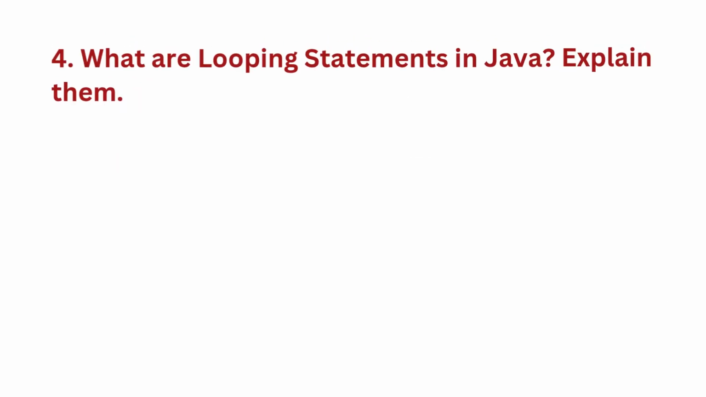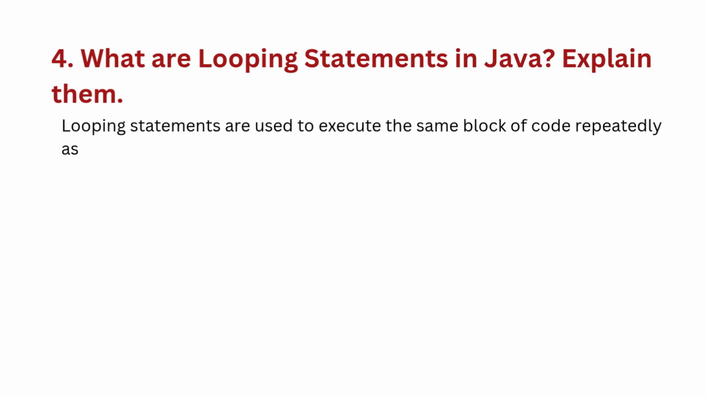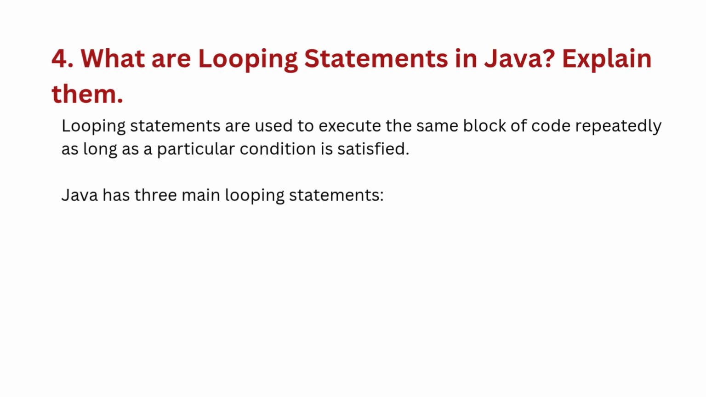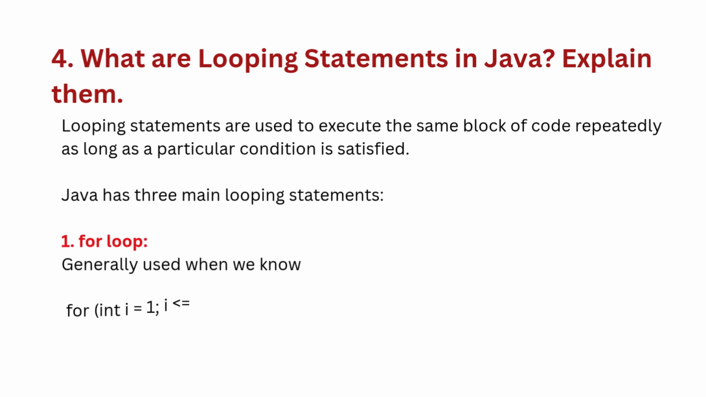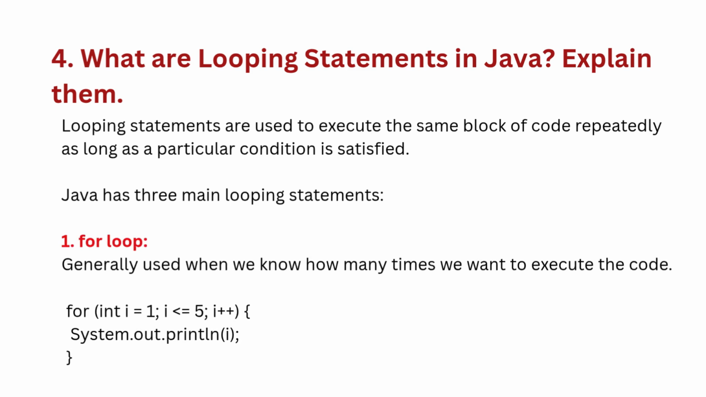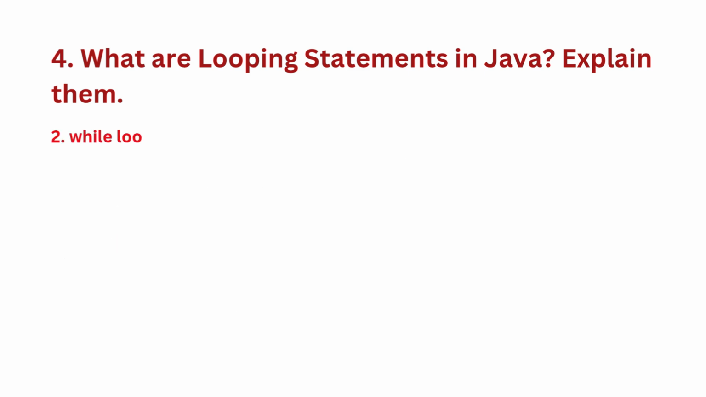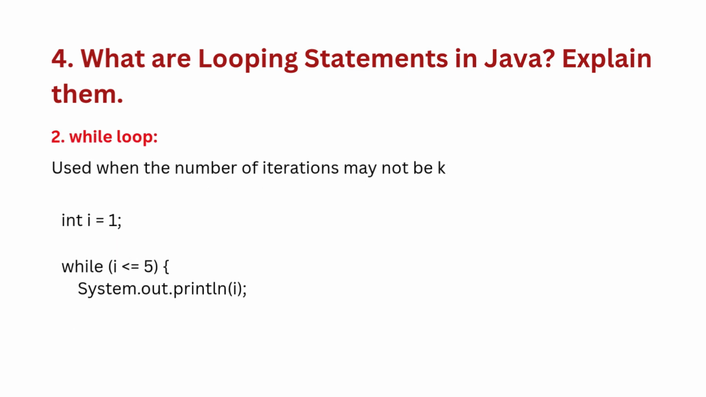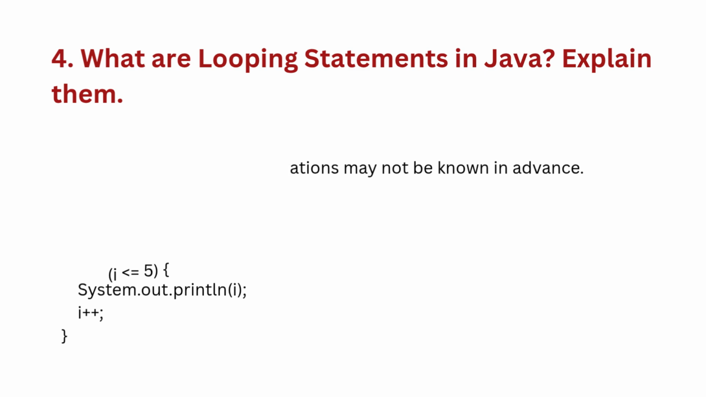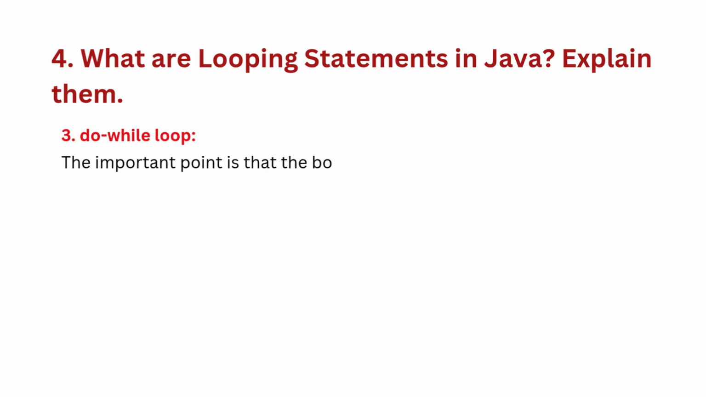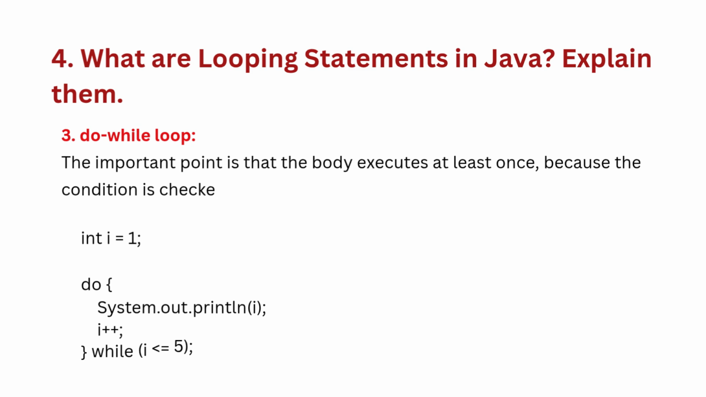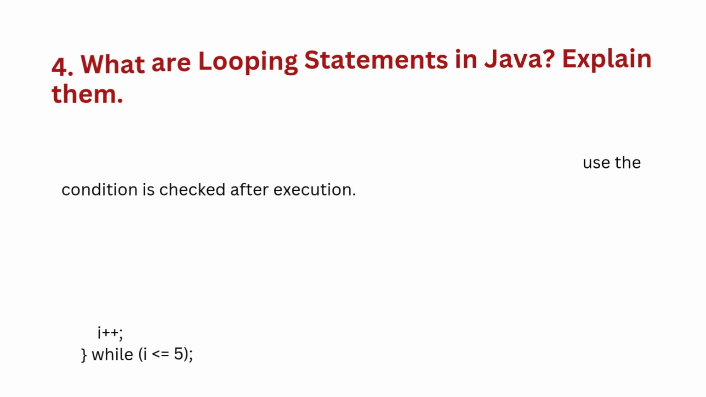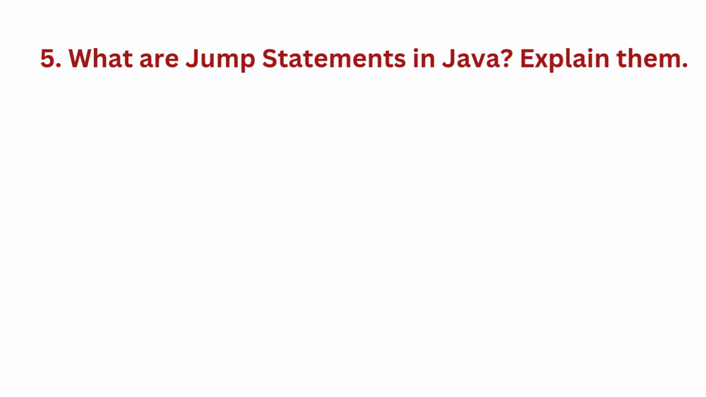Fourth question: what are looping statements in Java? Explain them. Looping statements are used to execute the same block of code repeatedly, as long as a particular condition is satisfied. Java has three main looping statements. First, for loop, generally used when we know how many times we want to execute the code. Second, while loop, used when the number of iterations may not be known in advance. Third, do while loop. The important point is that the body executes at least once, because the condition is checked after execution.